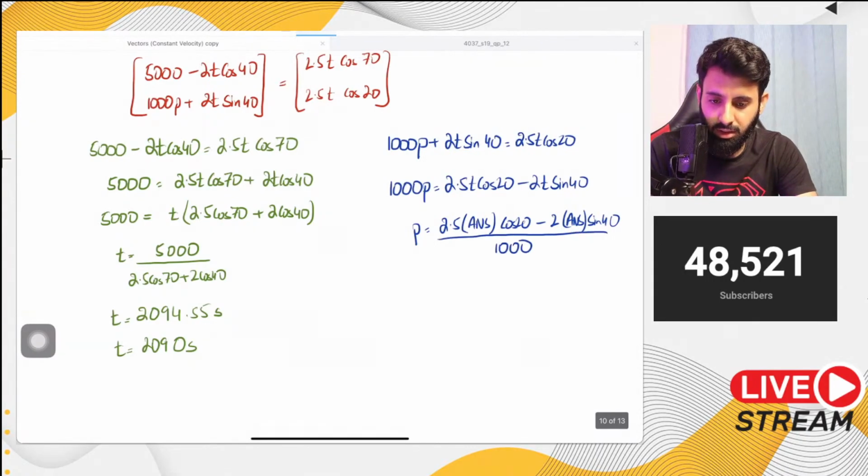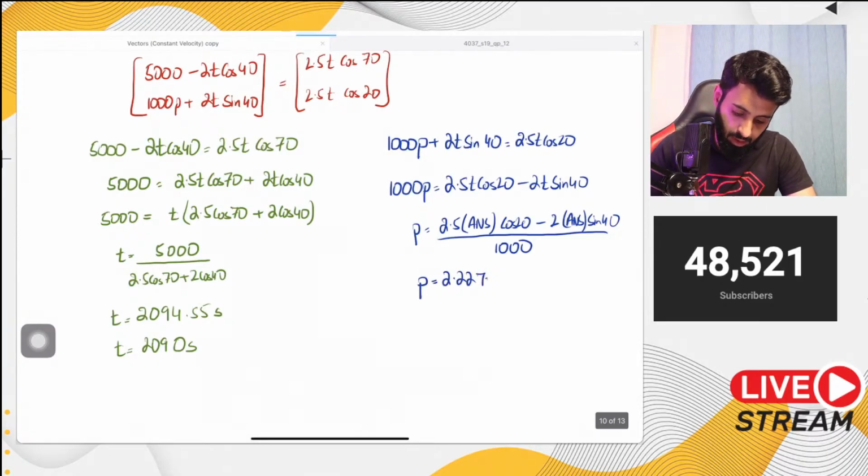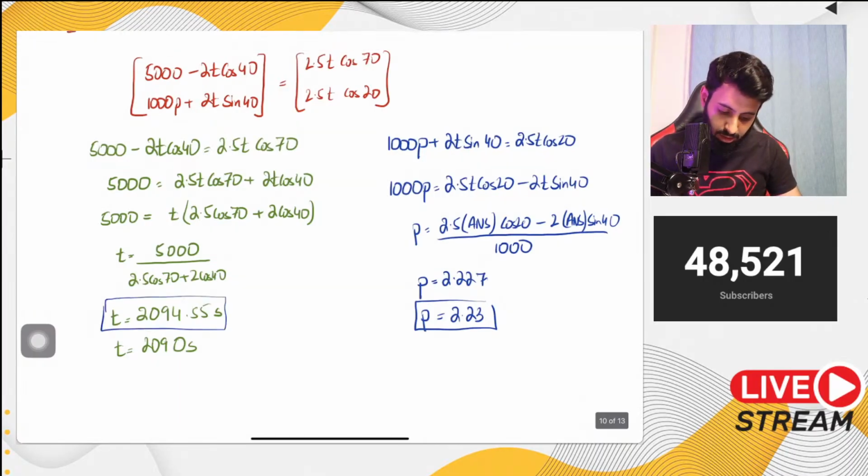Okay, so let's see what's what. 2.5 into answer into cos 20, close the bracket, minus 2 into answer in the bracket, and then sine 40, close the bracket, over 1000. So we're looking at 2.227. So p is equal to 2.227, which means p is equal to 2.23. There you go. That is your answer. Now let me know what your thoughts are on this question.